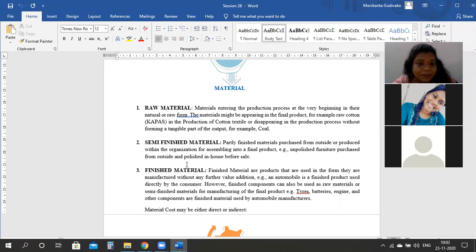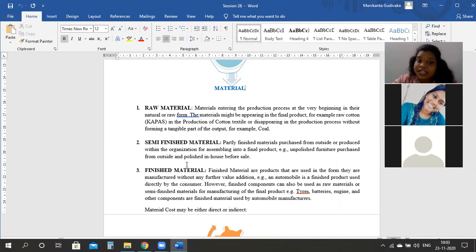This is the semi-finished material example. You are purchasing something from outside in a semi-finished way, converting it into a complete thing, and selling the output coming from your process. Are we clear?